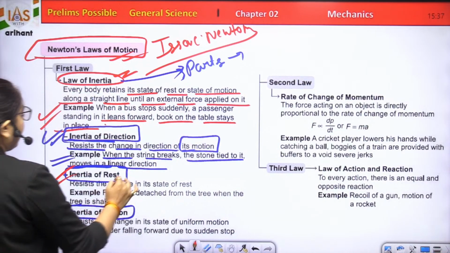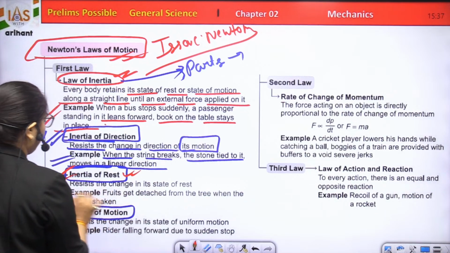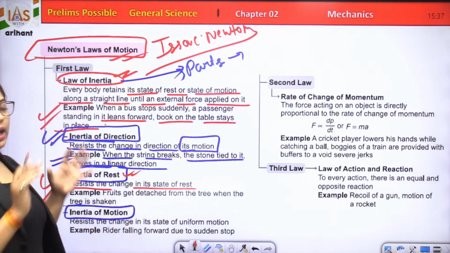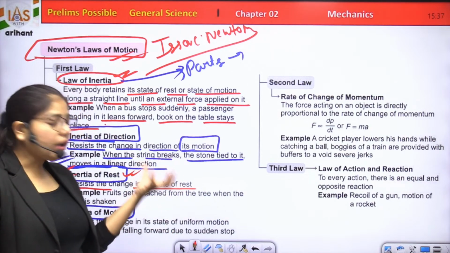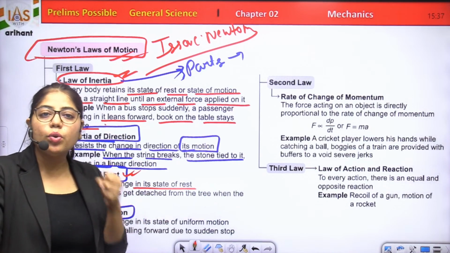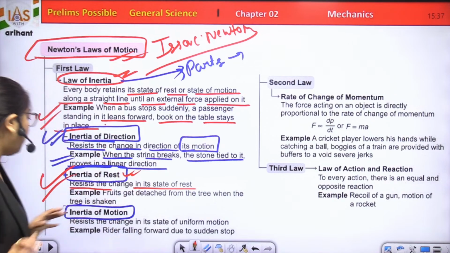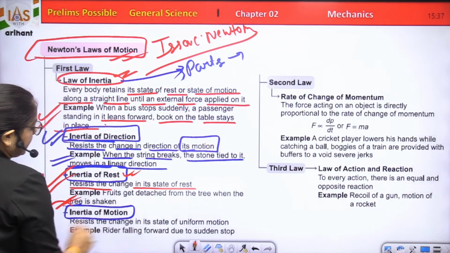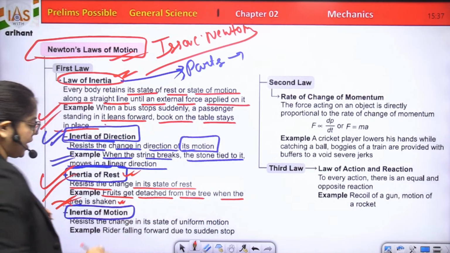Now, talking about inertia of rest, it resists the change in its state of rest. If some body or particle is at rest, it resists the change. It does not want to change its state. Clear? Examples: fruits get detached from the tree when the tree is shaken.